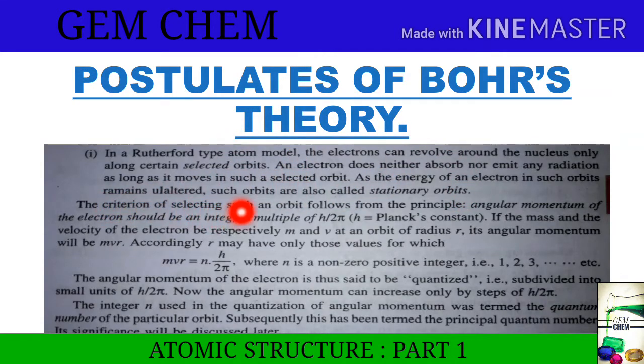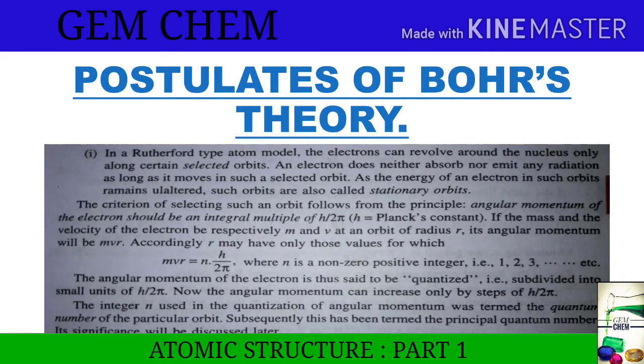Now the criterion for selecting such an orbit follows from the principle that the angular momentum of the electron should be an integer multiple of h by 2 pi. h here is Planck's constant. If the mass and the velocity of the electron are respectively m and v at an orbit of radius r, its angular momentum will be mvr. Accordingly, r may have only those values for which mvr equals nh by 2 pi.